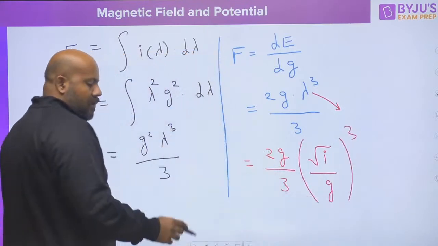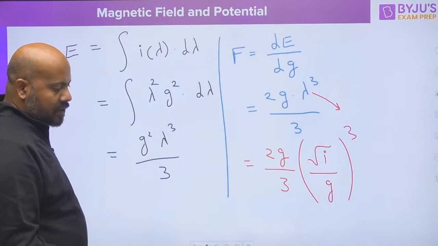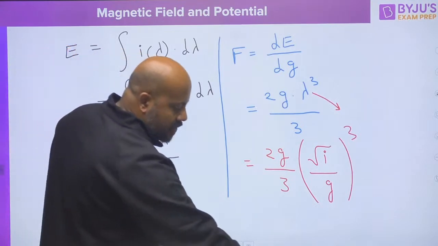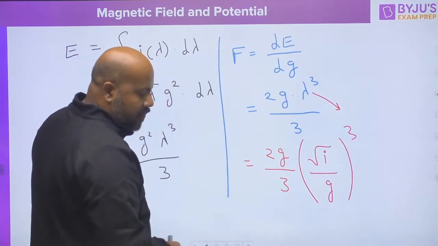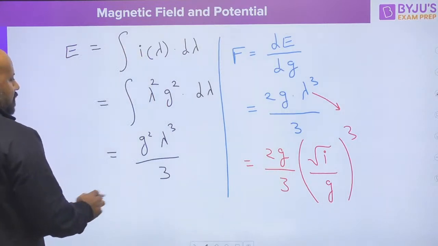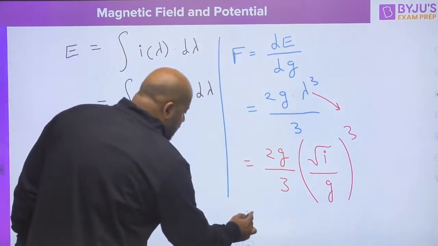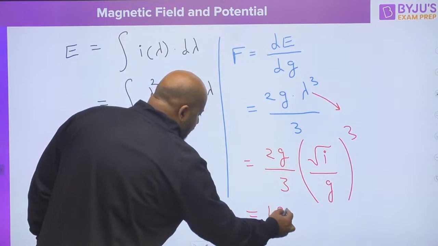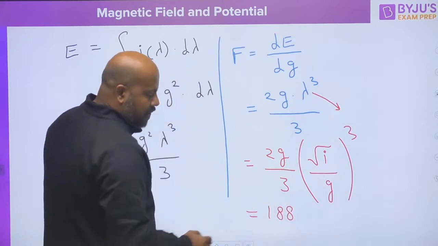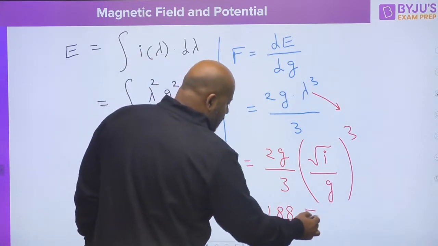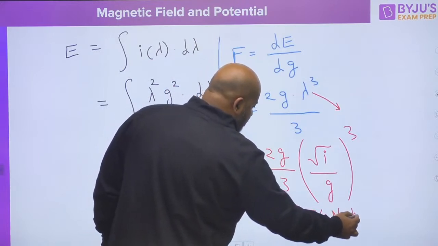Just put all the values and solve it. You will be getting the force. As per my reference, you must be getting the force as 188.56 newton meter.